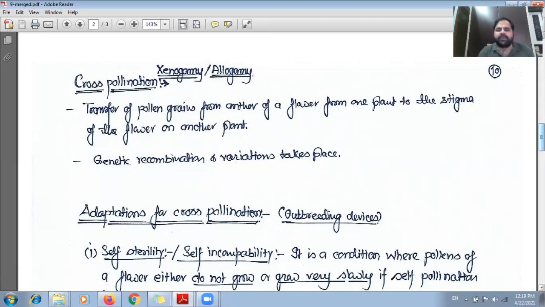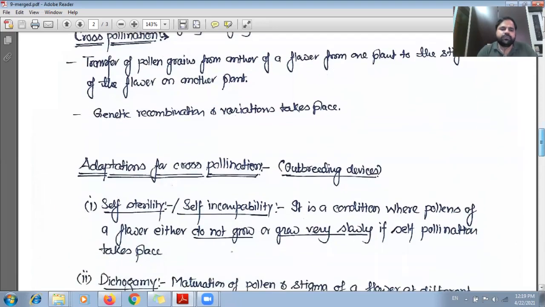So here what will happen? The male gamete will be from one individual, and the female gamete will be from another individual. Finally, the offspring will be formed by the mixing of two different individuals. So here, genetic recombination and variation take place just because the offspring will have the genes, or we can say the genome, of two different individuals.